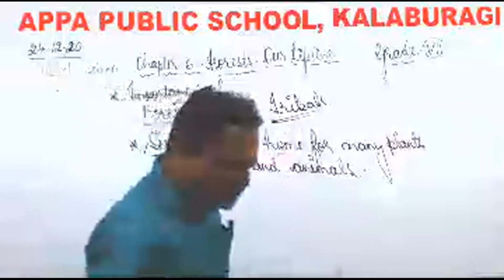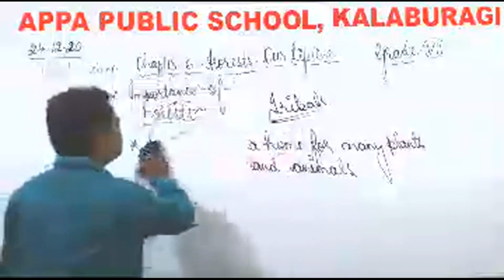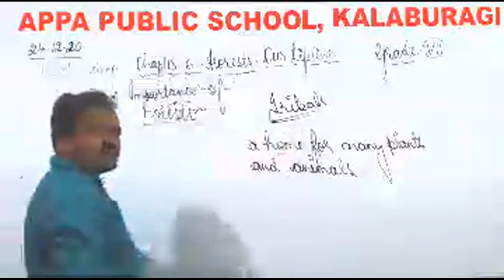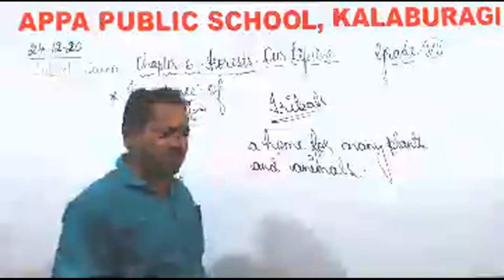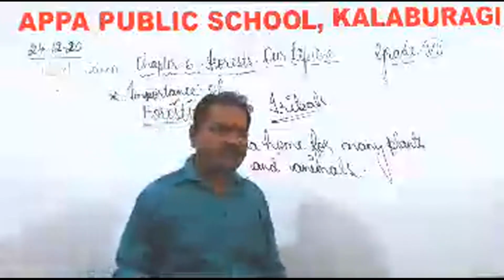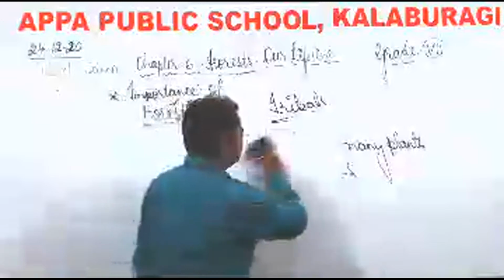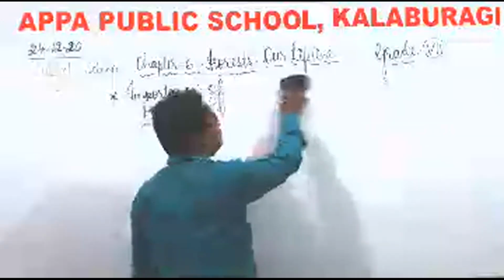Okay, then leave this one and just make a list of the things which we will be getting from the forest. What all things will we get from the forest? We'll get many things from the forest, right?